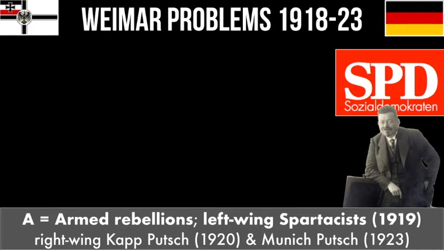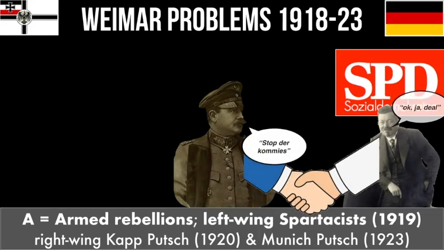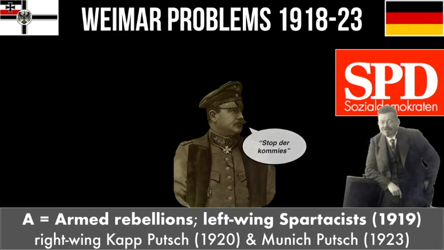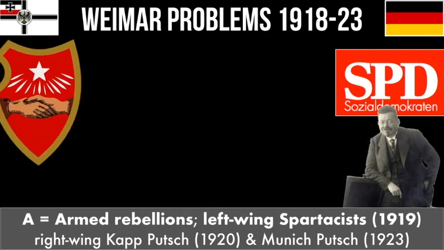The SPD had supported Germany's fight in World War I, and after the Kaiser had abdicated, Ebert had made a deal with the army to bring in a moderate democratic government to stop the more radical communist side. But because of this, many socialists left to form the Independent Socialist Party. They were inspired by what had happened in Russia, where the working classes had not only overthrown the king, but also overthrown all the rich factory owners and the old rich aristocracy who ran the army.